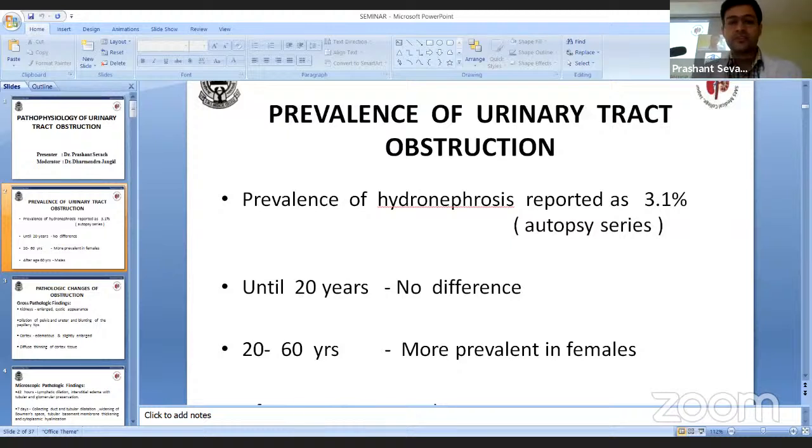In microscopic pathological findings, at 48 hours, lymphatic dilation and interstitial edema are seen with preservation of tubules and glomerulus. At 7 days, there is collecting duct and tubular dilatation with widening of Bowman space and cytoplasmic hyalinization. At 12 days, papillary tip necrosis and regional tubular destruction is seen.